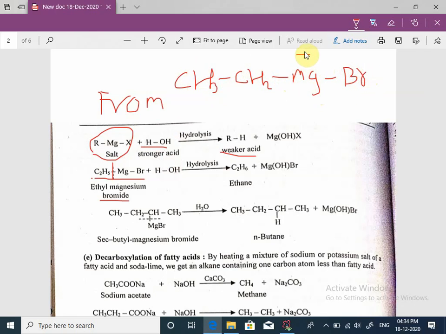This magnesium acquires positive charge. This carbon acquires negative charge. And there is hydrolysis, means water molecule, HOH. H carries positive charge, OH carries negative charge. This negative charge